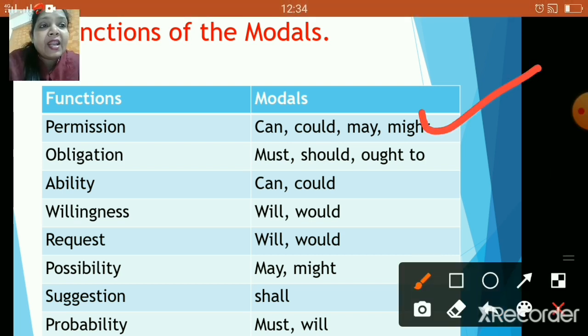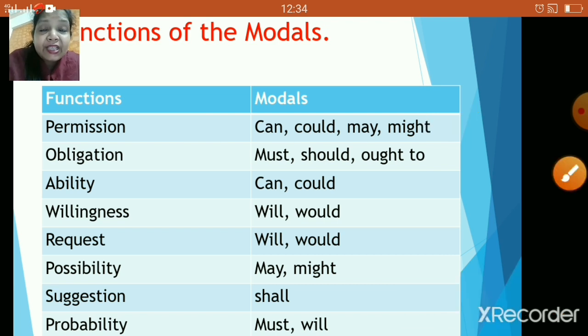Okay, next one, obligation. Now children, in obligation there might be two types. One is obligation or necessity with a firm obligation. Firm obligation means you have to use the word must. So the sentence could be something like, you must see a doctor at once. Okay, so that's a firm obligation. You must see a doctor at once.